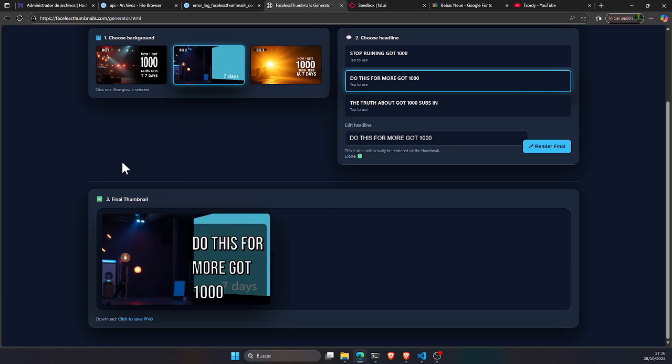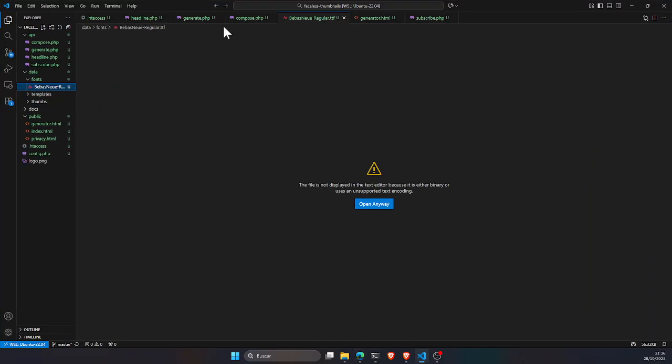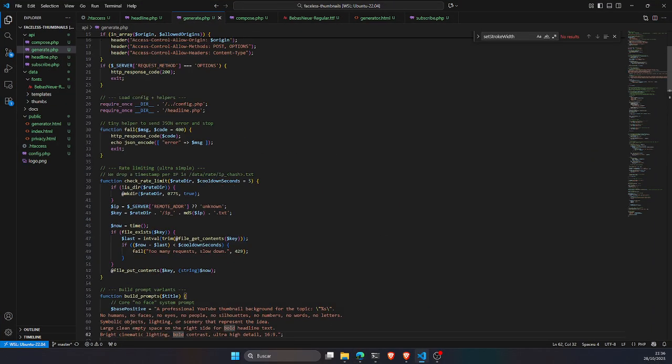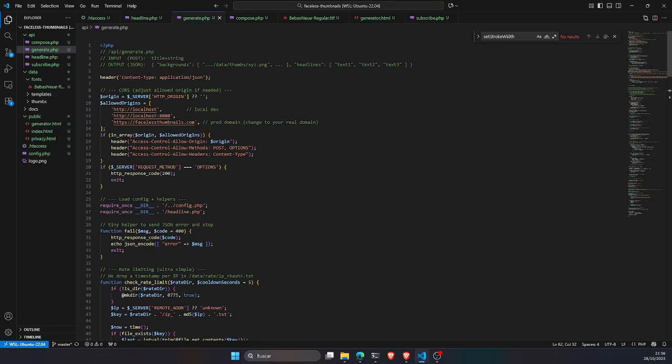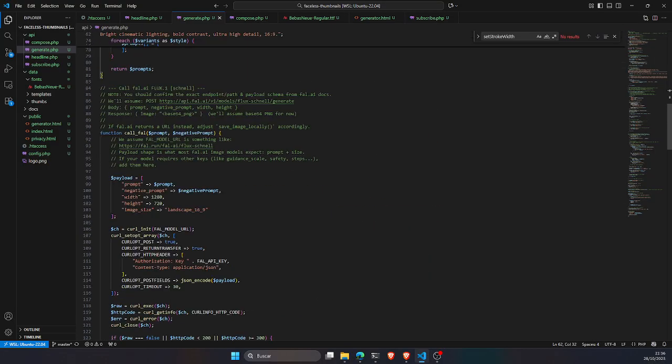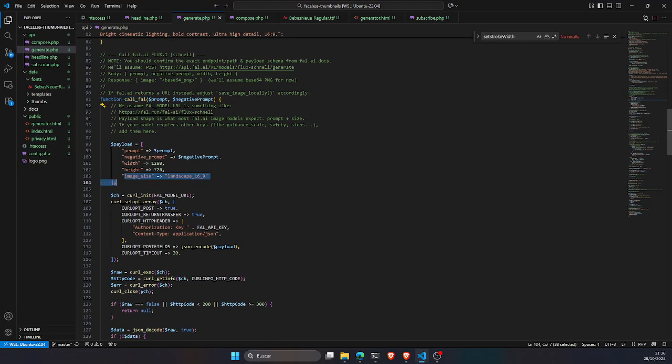Then I also got some issues with the generation, because there are a lot of different models and configurations you can use. If we go to the generate, there's a method called build prompts, called fal, where we can see, for example, the image size. It was suggesting something like this, but this is not accepted by its API, so I had to replace it.